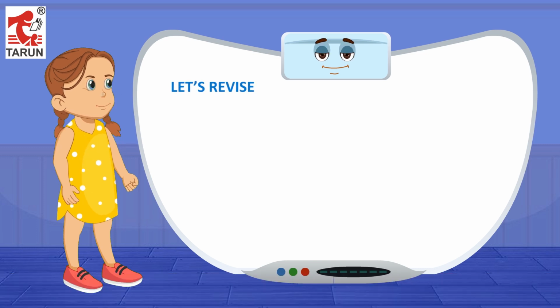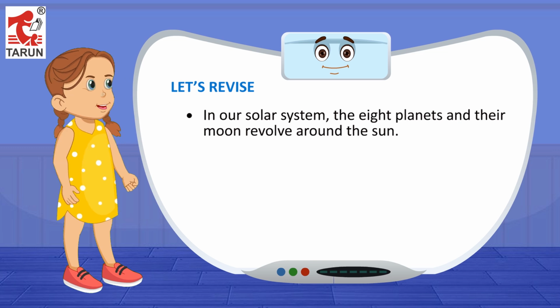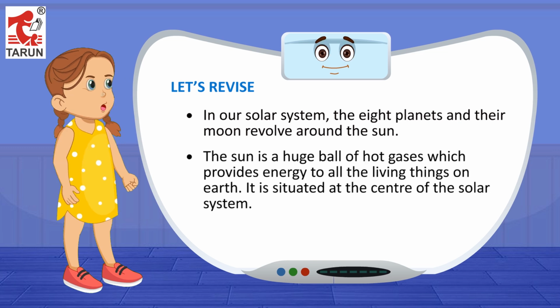Let's revise. In our solar system, the 8 planets and their moons revolve around the sun. The sun is a huge ball of hot gases which provides energy to all the living things on Earth. It is situated at the center of the solar system.